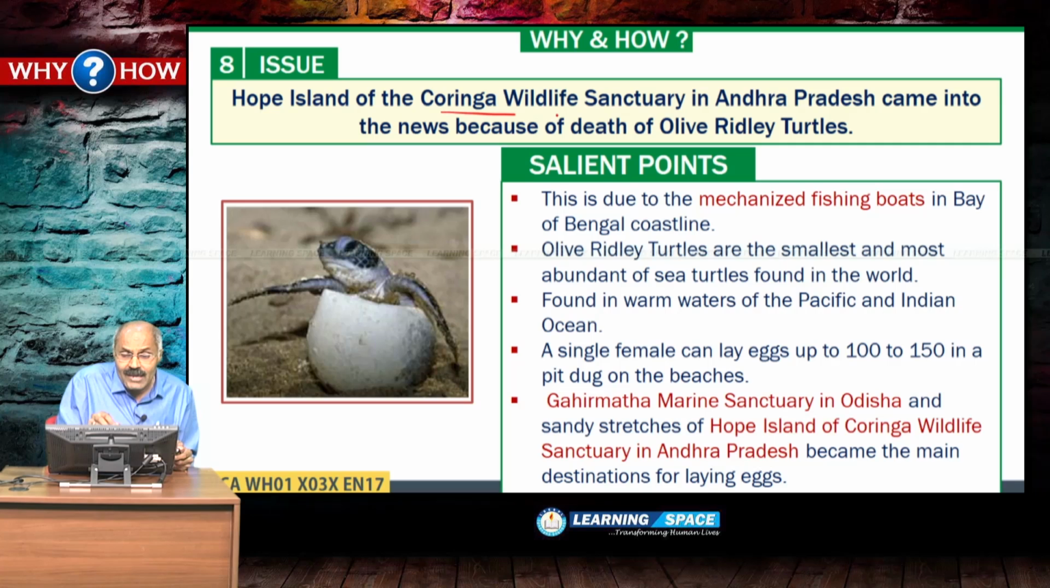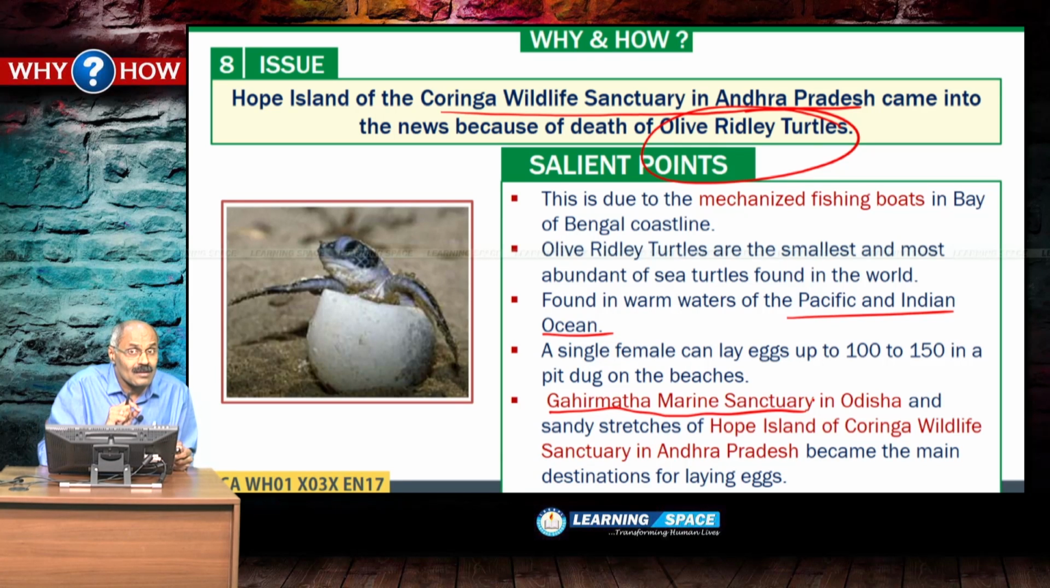Hope Island of Koringa Wildlife Sanctuary in Andhra Pradesh came into the news because of death of olive ridley turtles. Olive ridley turtles are normally found in warm waters of the Pacific and Indian Ocean, that is one part, and these olive ridley turtles lay eggs, and recently 2 instances came to the forefront. One is this Gahirmatha Marine Sanctuary in Odisha. At Gahirmatha Marine Sanctuary, several olive ridley turtles were found dead.